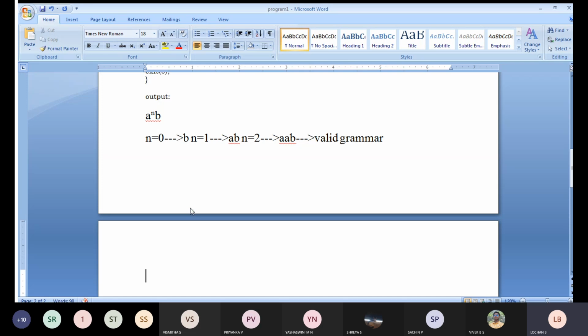For invalid grammar, if you get only a, it is an invalid grammar. If I give 3 a's, or any number of a's, it is also an invalid grammar. Why? Because you need to have a minimum of one b. This is what we need to check in your output. So now we will start the program.